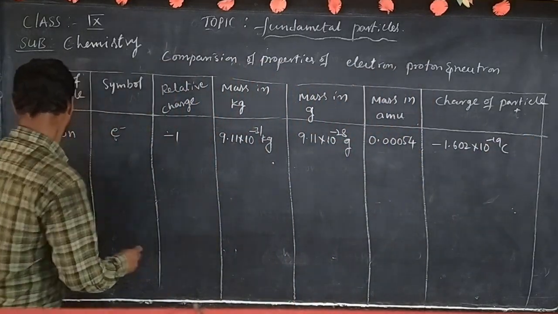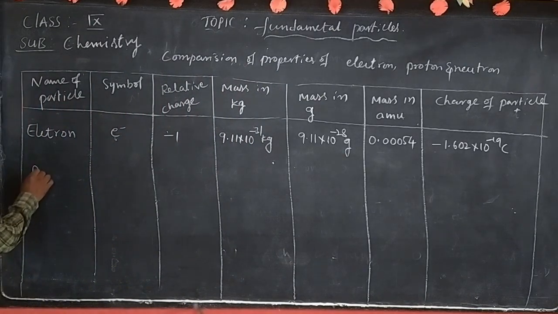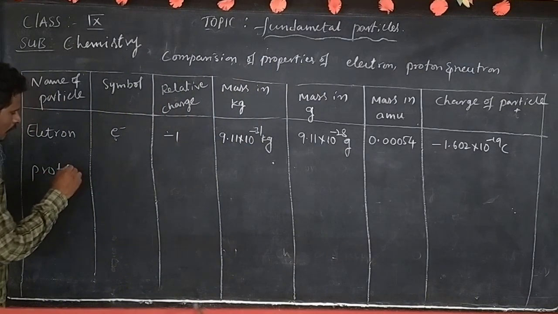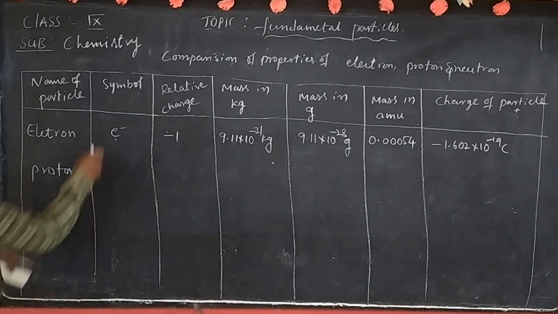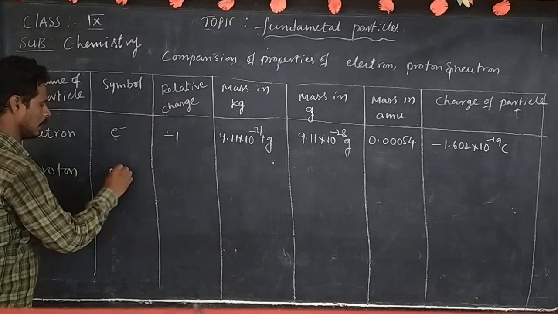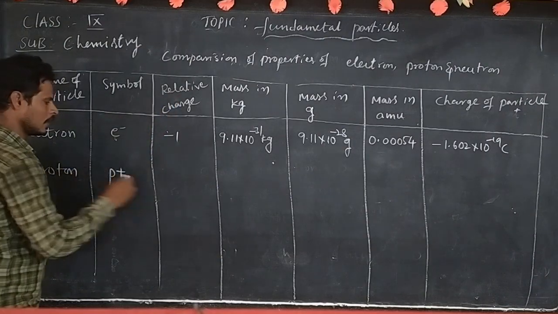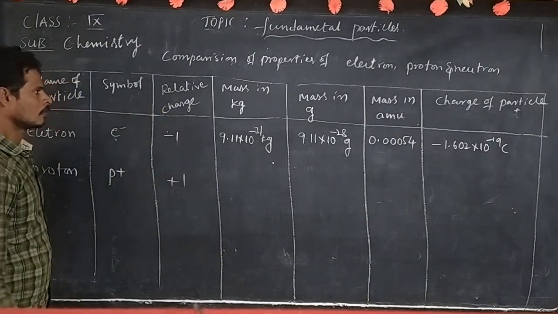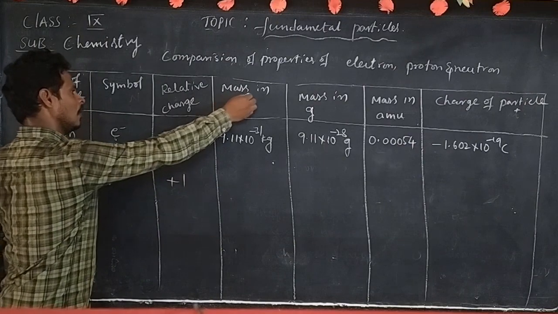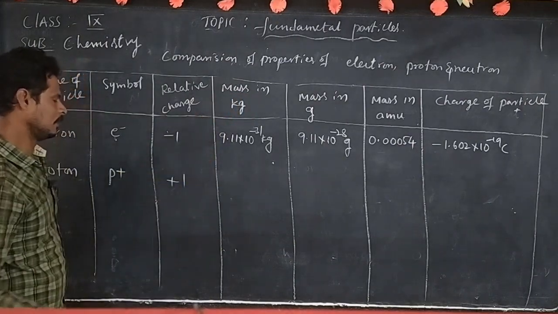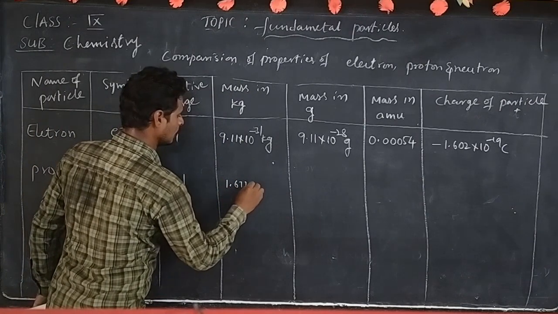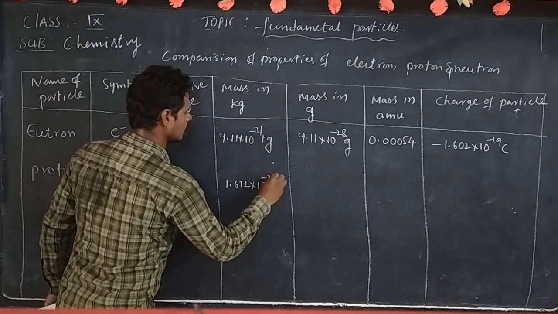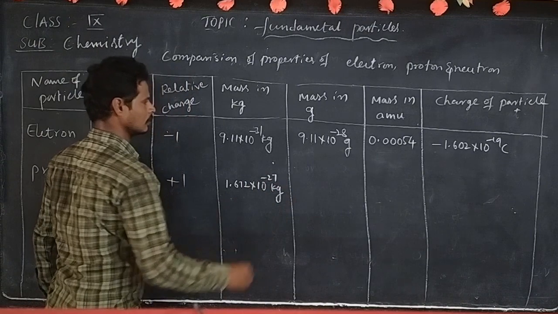Next, proton. Second, name of particle is proton. So one by one compared. Symbol of proton is P plus. Relative charge of proton is plus 1. Mass of proton in kg is 1.672 into 10 to the power minus 27 kilograms.